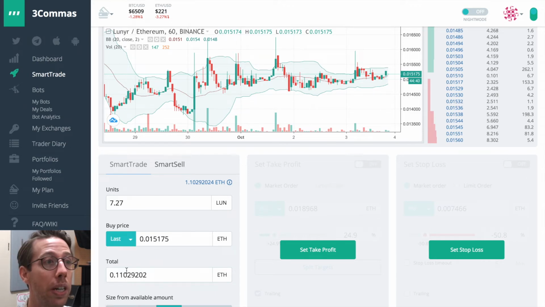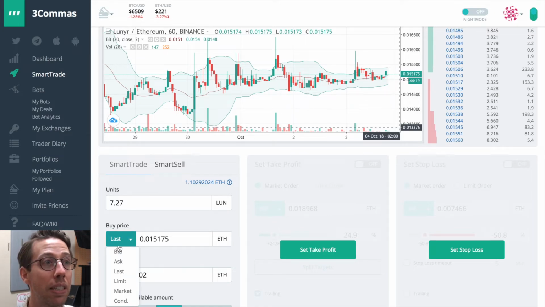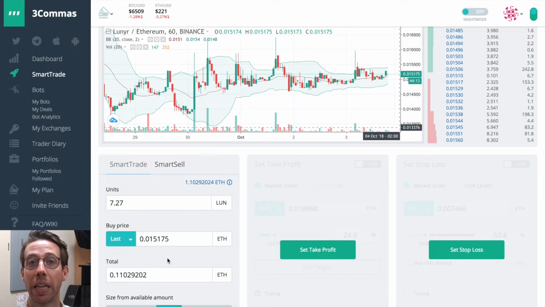The next one is last, and at this moment it's 15,175. This is the price that will be shown here in green. This is convenient because it's the last current price. It's basically the ask in this case. But in some cases, it won't be either the bid or the ask. It might be in between, especially if there's a really large spread in that chart.